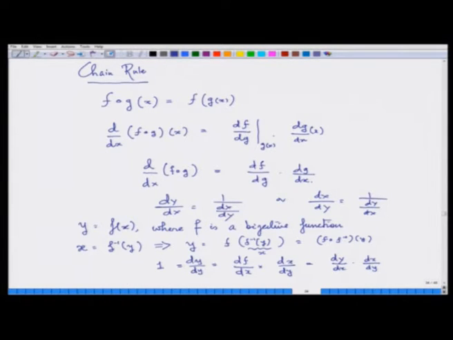So, this product of these two derivatives, these are of course numbers, dy dx itself is a number, dy is not a number, dx is not a number. So, this product is equal to 1, and then of course you can write that dy dx is 1 by dx dy. One has to remember this is only possible in this situation when y is an invertible function. If y is not an invertible function, you cannot write such stories.